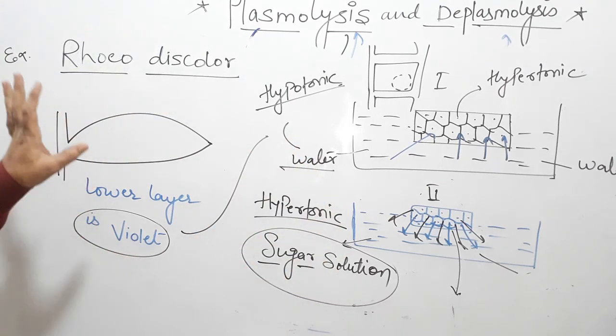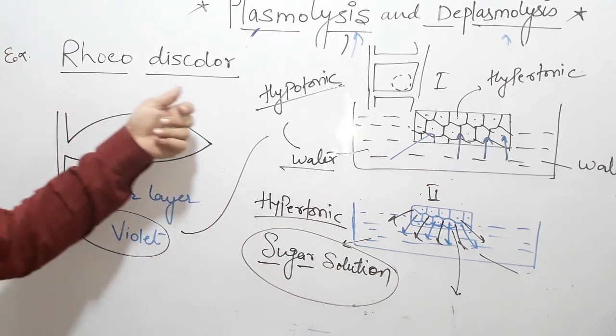So this is an example of plasmolysis and deplasmolysis in a Rheo discolor leaf.